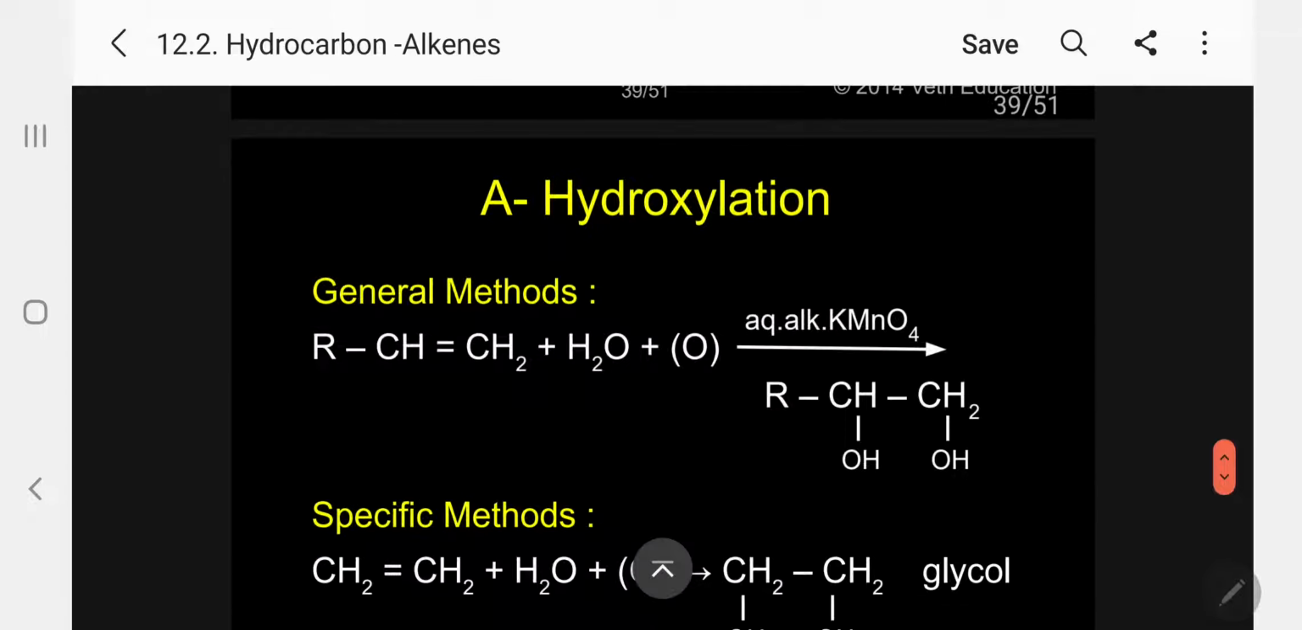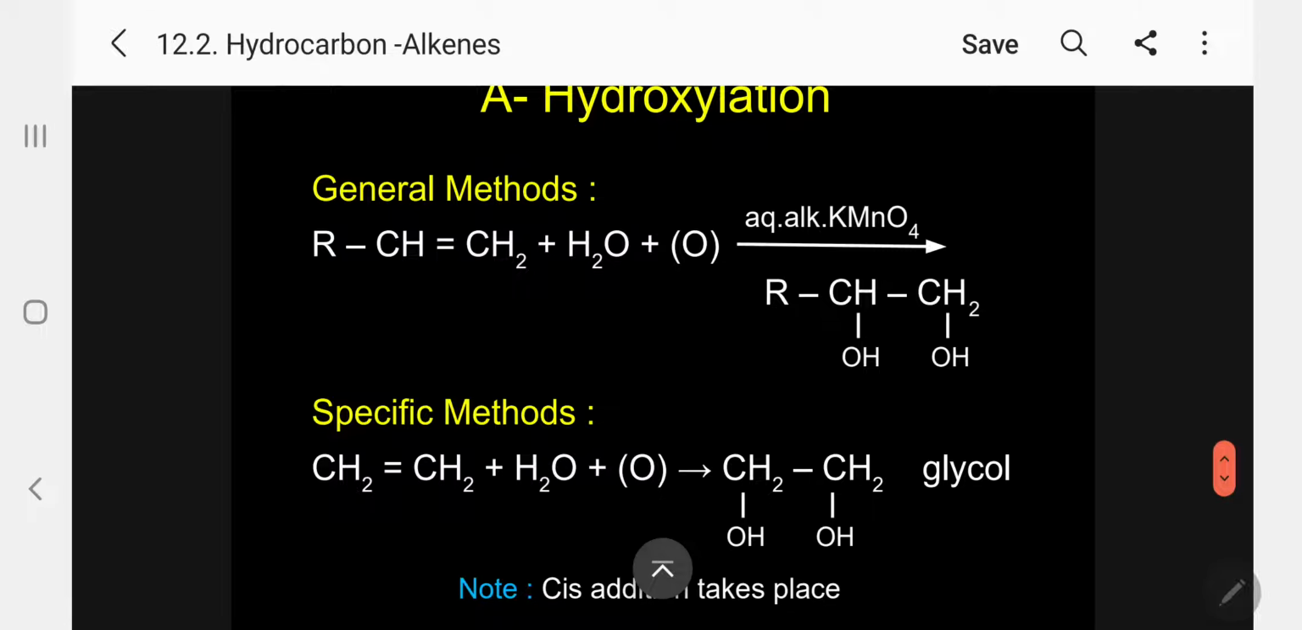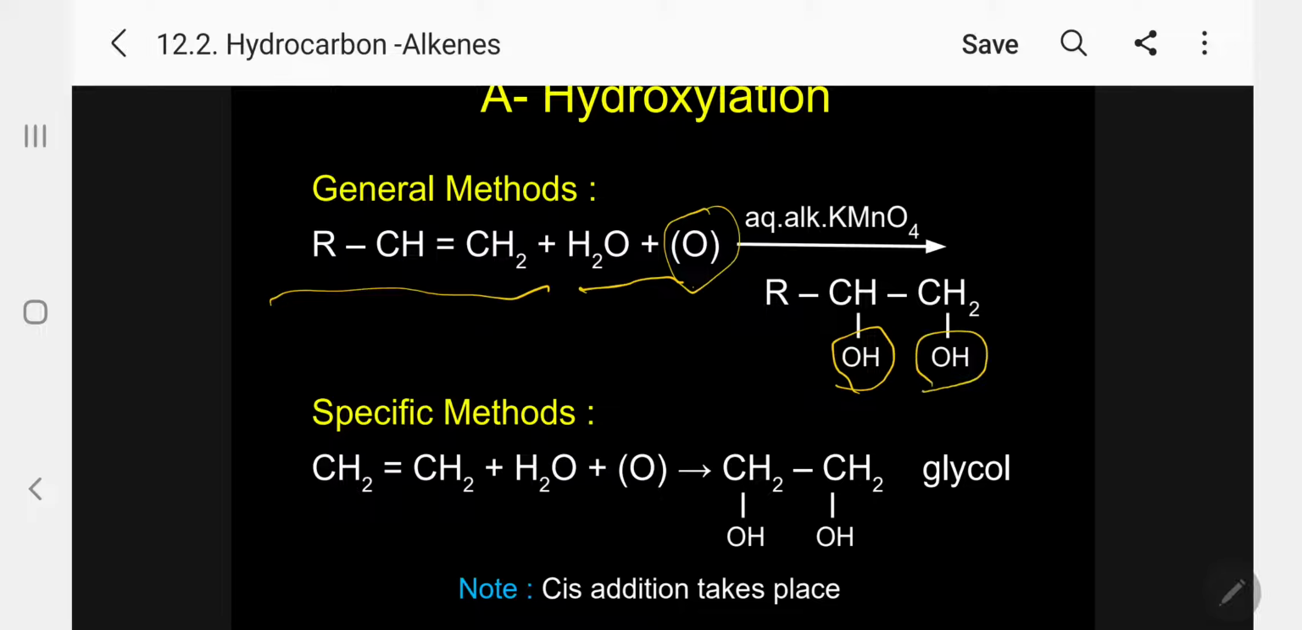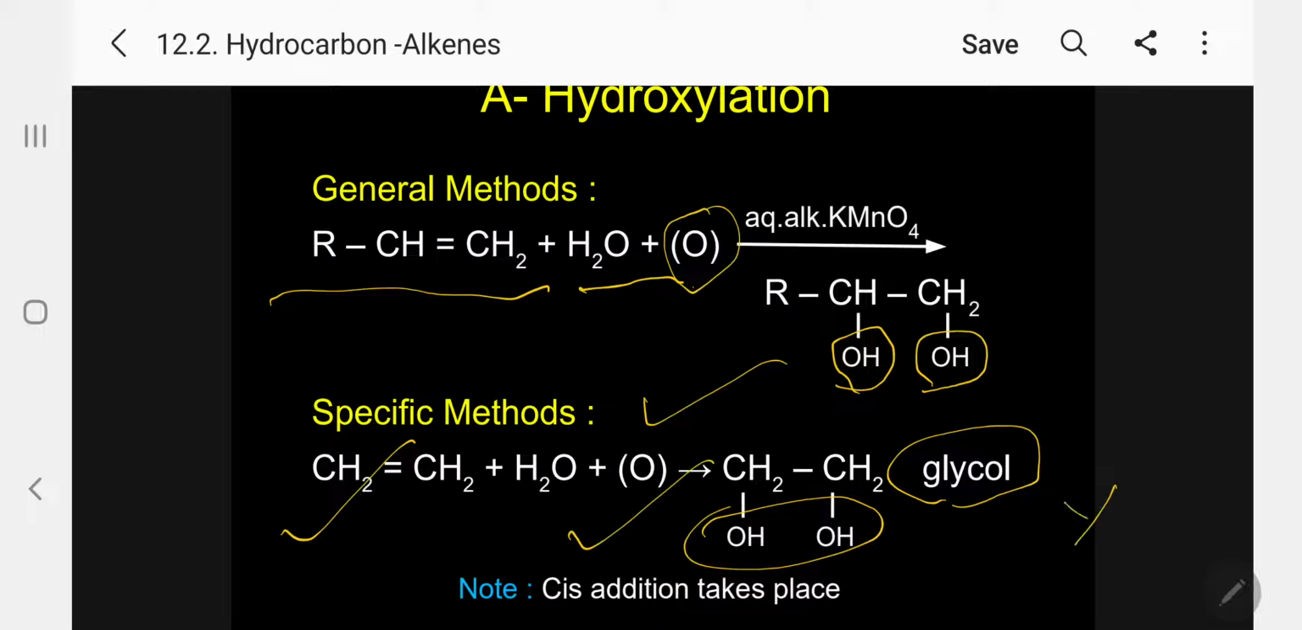Let me explain now. Just see the general reaction and specific. So RCH=CH2 in presence of aqueous alkaline potassium permanganate, 2 OH groups attached to neighboring carbon atoms, diol. So take ethylene, if you do the same reaction, ethylene glycol. The idea is always cis addition takes place. Please follow stereochemistry.